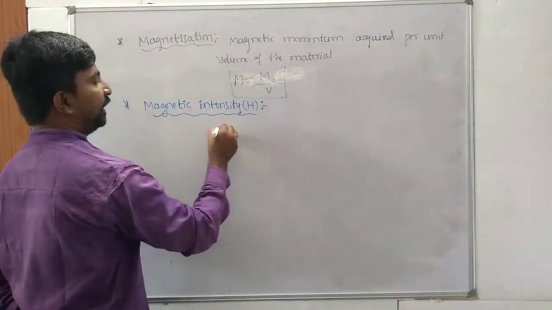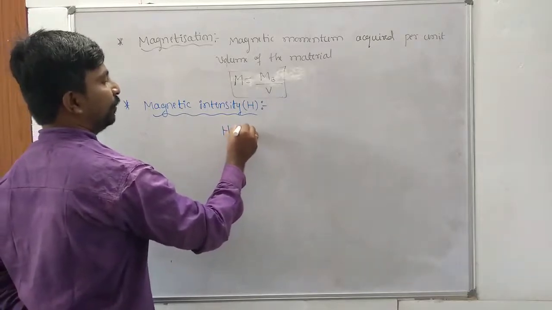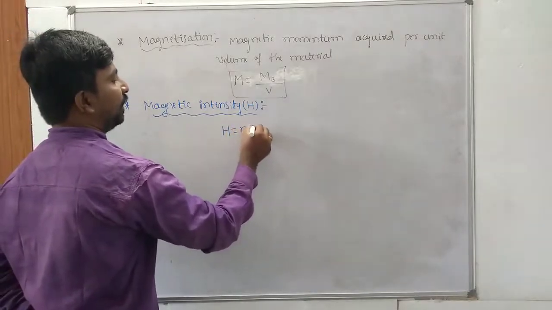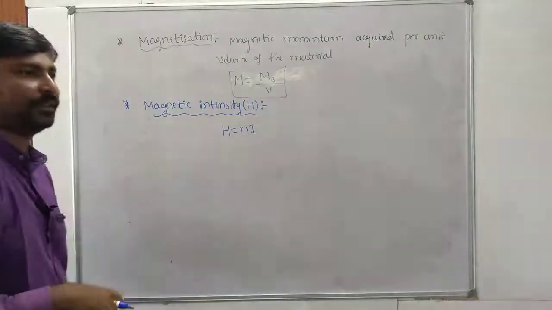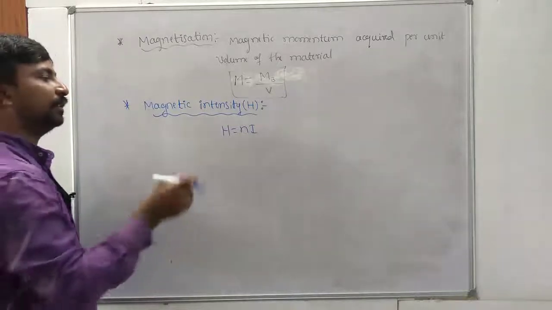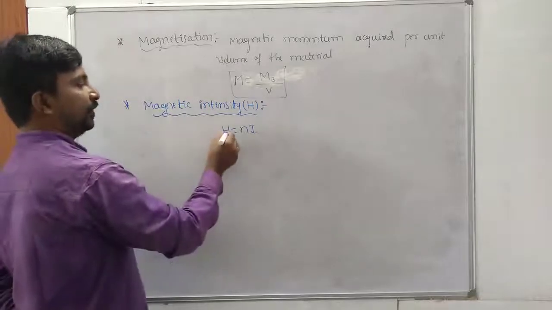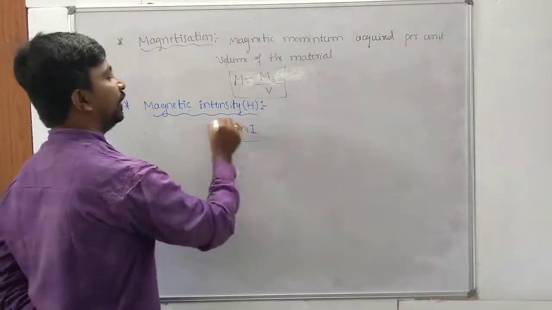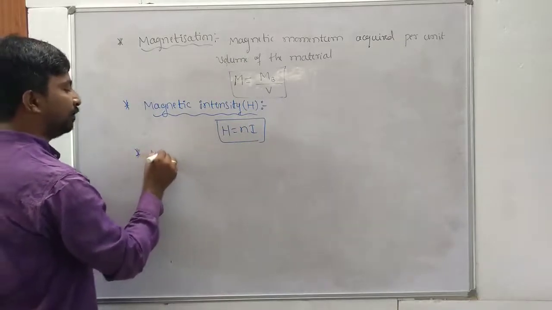Magnetic intensity. Therefore H is equal to nI. Once again, magnetic intensity means the magnetic field produced by the ampere turns of the current is called magnetic intensity. So H is equal to nI. And next one is magnetic susceptibility.